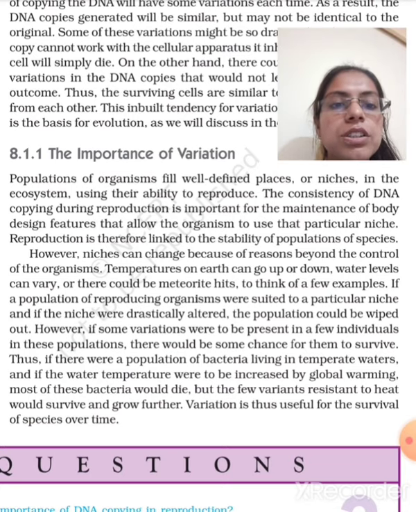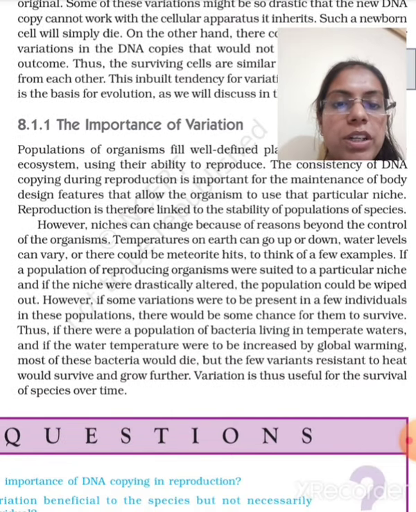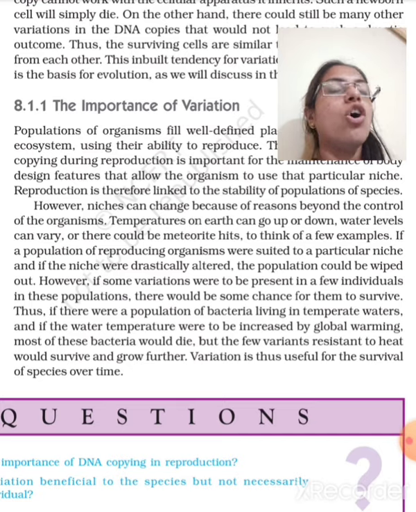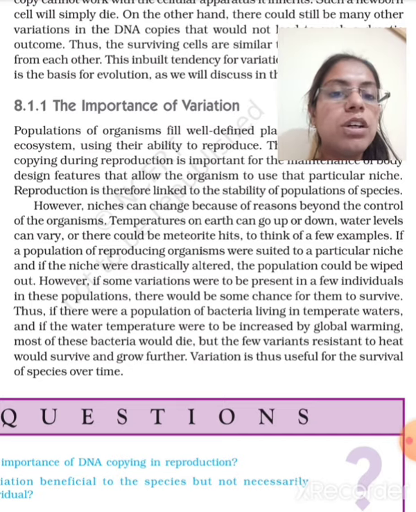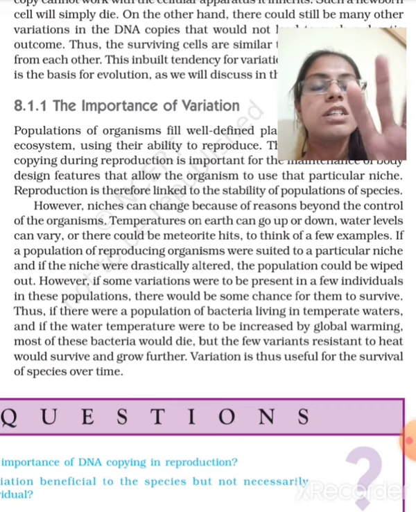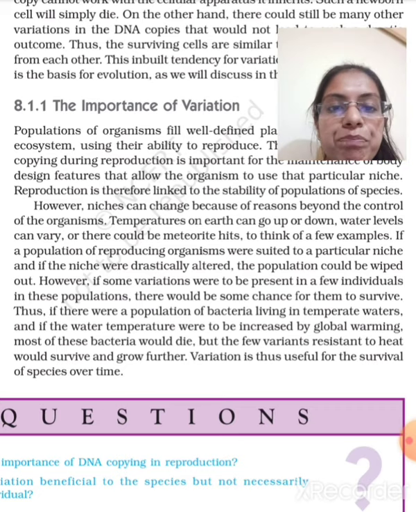The consistency of the DNA copying during reproduction is important for the maintenance of the body design that allows the organism to use their particular niche. Reproduction is therefore linked to stability. What is reproduction? It is the stability of that particular population of a species. Stability means that that particular species can survive in the world.